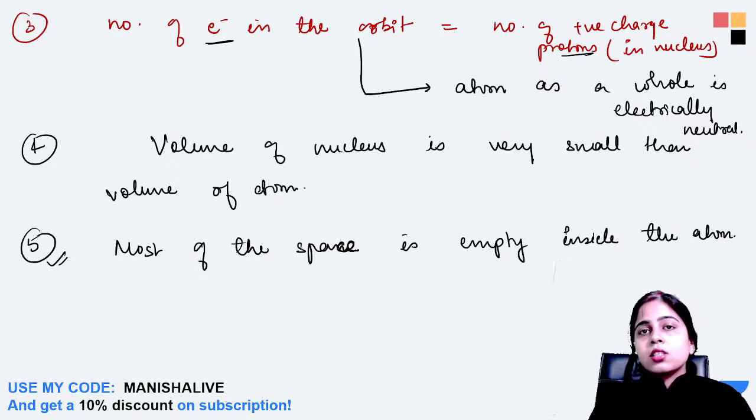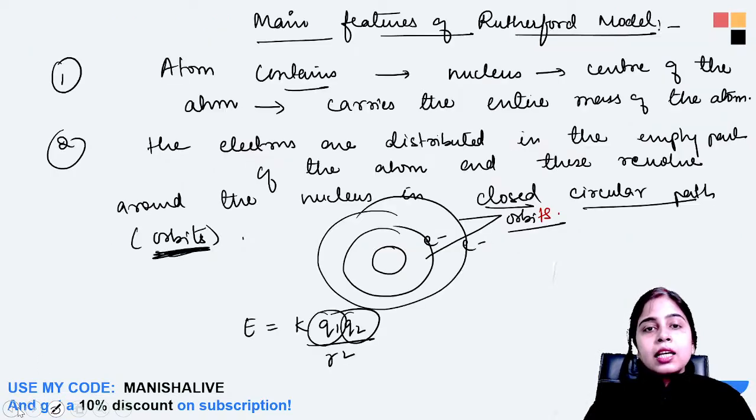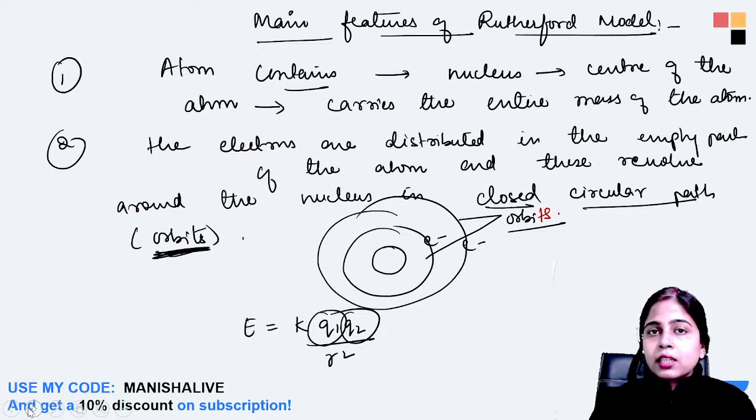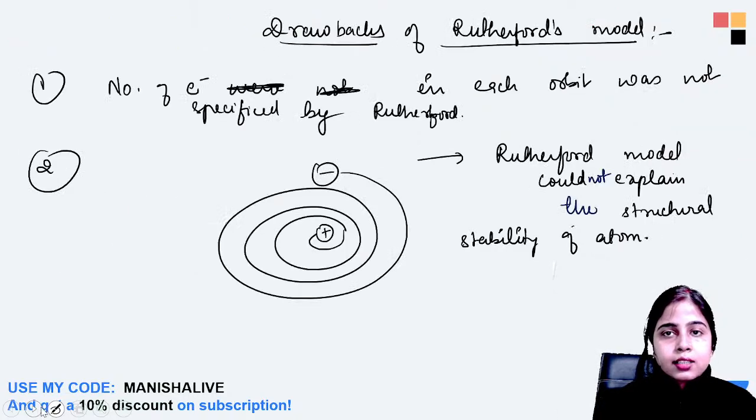Whatever observations he had from this experiment, he concluded them to define his new atomic model, and thus we get so many features of the Rutherford atomic model, like the atom contains a nucleus in which protons are there, which is a positively charged species that carries the entire mass of the atom. Electrons are distributed in the shells and all. So all these things we have already discussed.